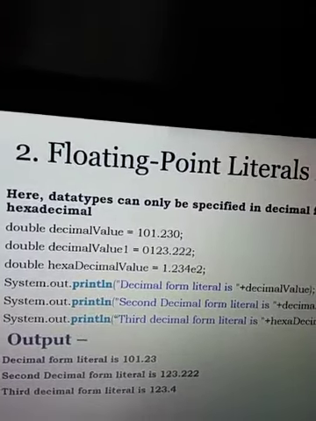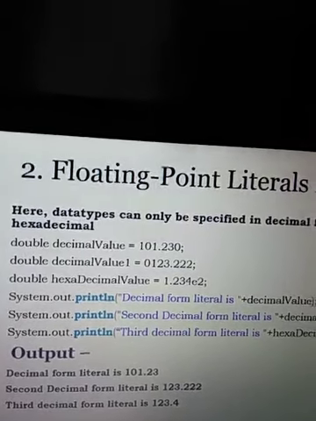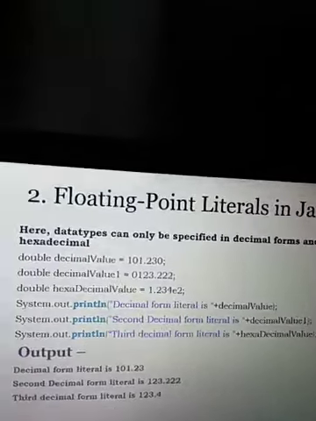The floating point value can also be represented in exponential notation. 1.234e2 is in exponential notation. If we try to display the value, the output will be 123.4. This is how the floating point literals can be used in Java.